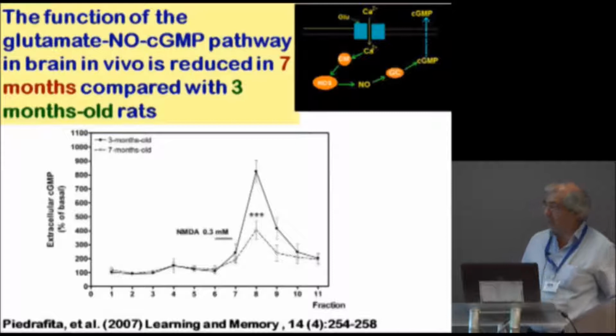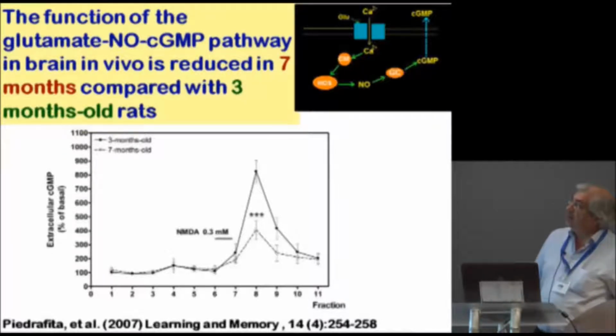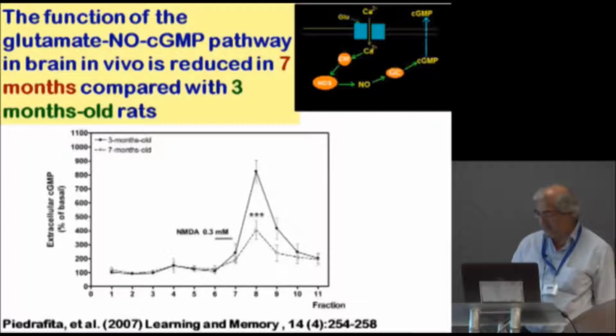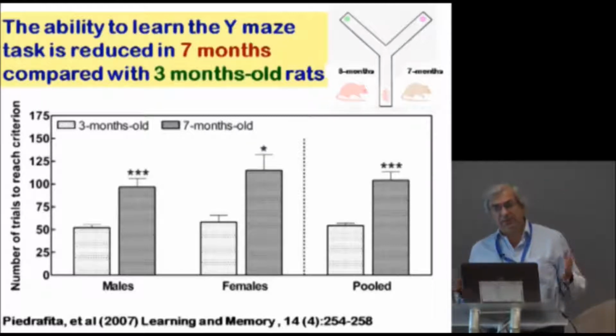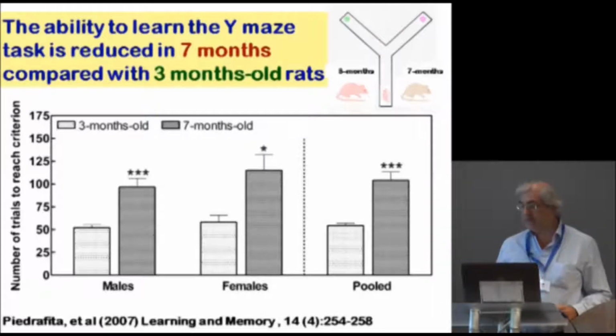This is, for example, what happens with the function of the pathway with age. In 3-month-old rats, this is the function of the pathway. This is the basal level of cyclic GMP. When we add NMDA, this activates the pathway and increases cyclic GMP. If we use rats which are 7 months old, the function of the pathway is strongly reduced, and the increase in cyclic GMP is much lower than at 3 months. And these rats at 7 months need much more time, many more tests, to learn the task than rats which are younger. Therefore, aging impairs the function of the pathway and the ability to learn this task.